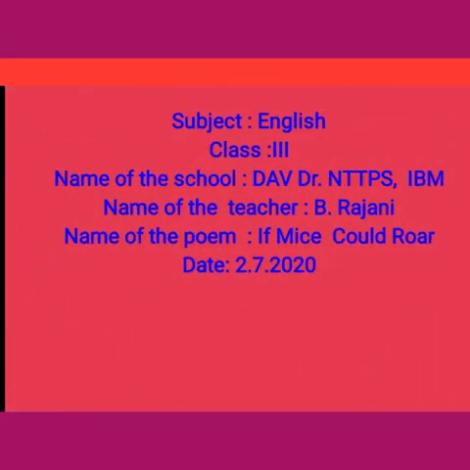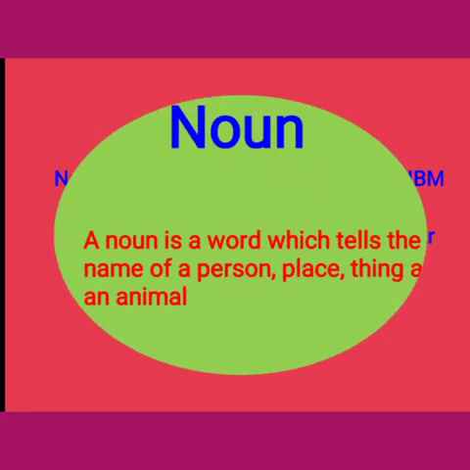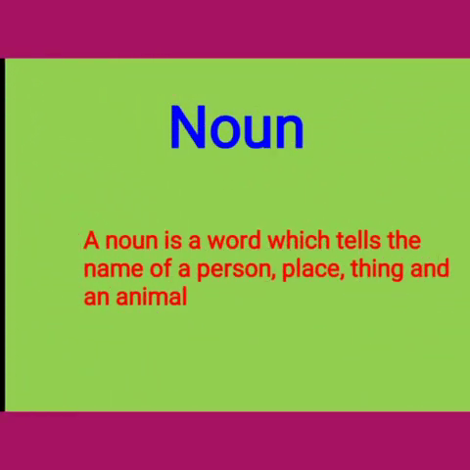Now we are going to listen to the poem If Mice Could Roar. Before that, we'll see the grammar. Noun. Already you know from the previous class, a noun is a word which tells the name of a person, place, thing and an animal.